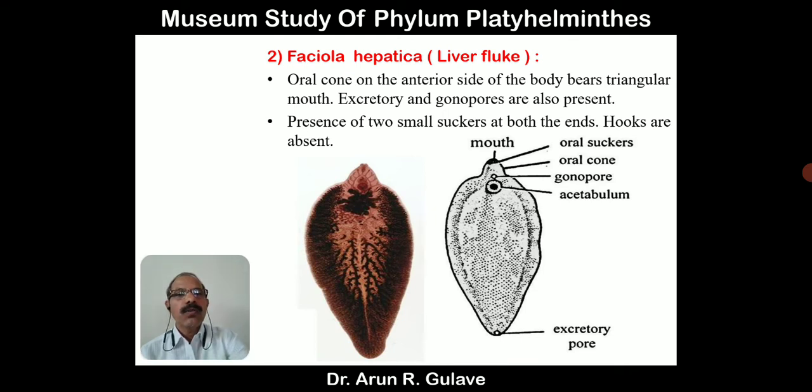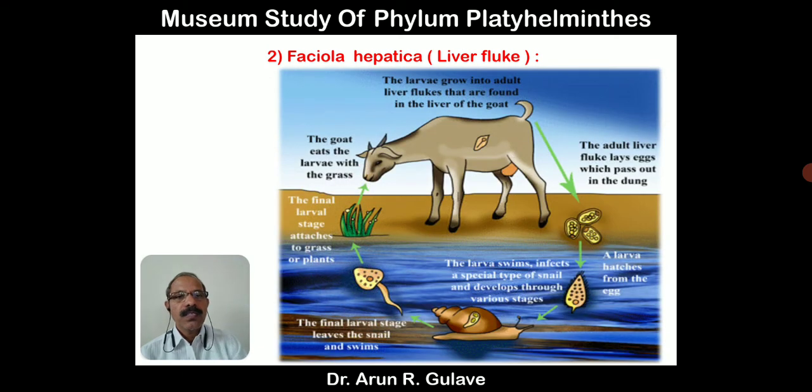Suckers are without hooks. See, this is the figure, which we are not going into in detail because this is a practical one. We have to write down only identifying characters and classification. But this is a grazing sheep, and through the body of the sheep, the adult liver fluke lays eggs which pass out with the fecal matter of the sheep.